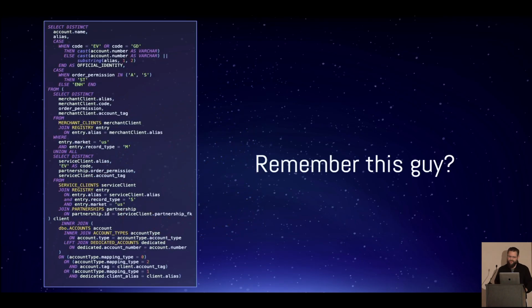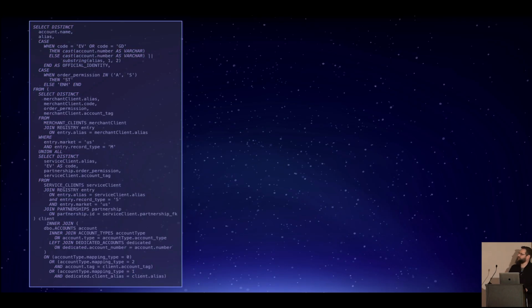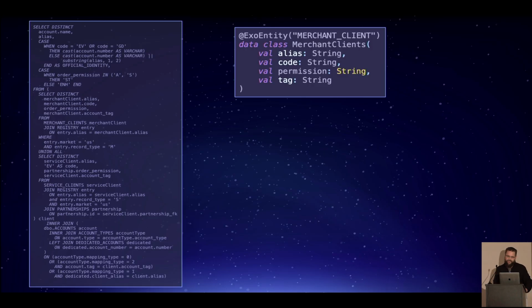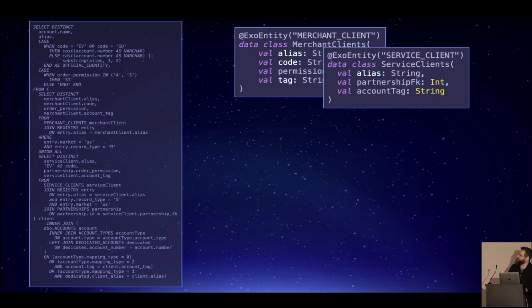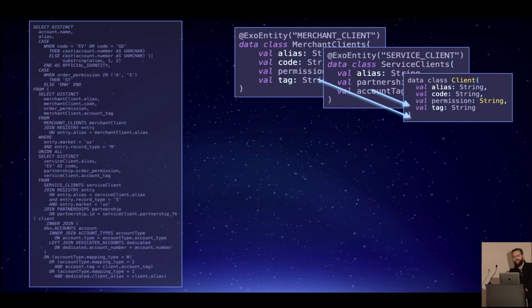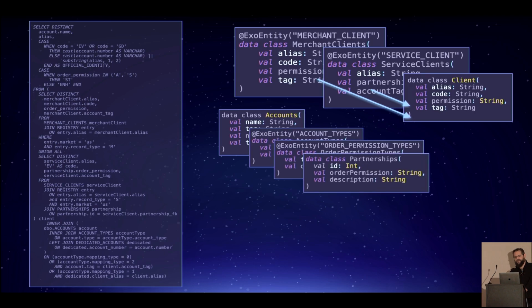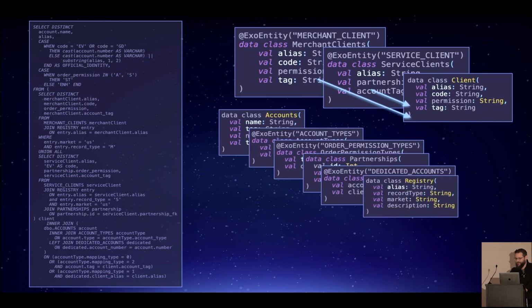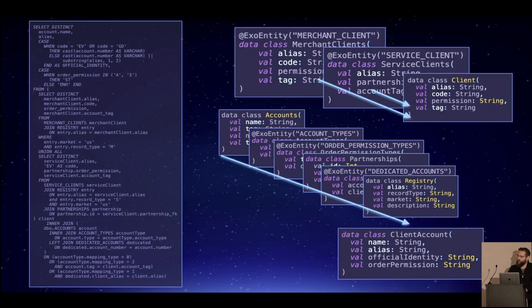Now, very quickly, the grand finale. Remember this guy? We talked about him at the beginning. Okay, let's see if we can solve this using ExoQuery. Here's our two tables: merchant clients and service clients that we had at the very beginning. Here's the join. Here are a bunch of other things that we really don't want to care about that are involved in this query. Again, they all come together in this final union, and this is the output.